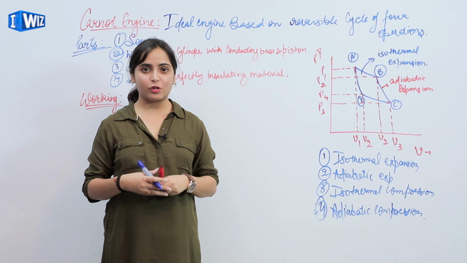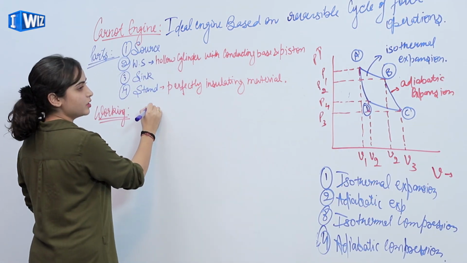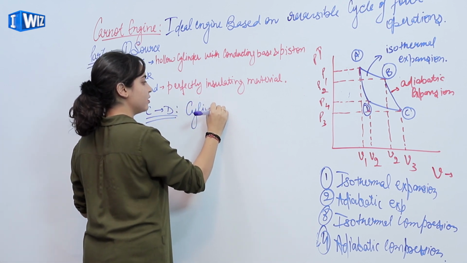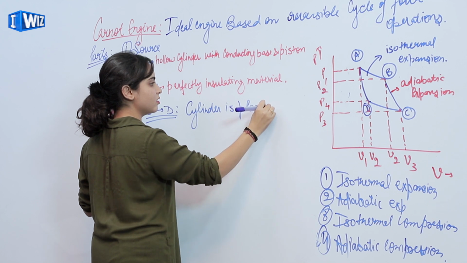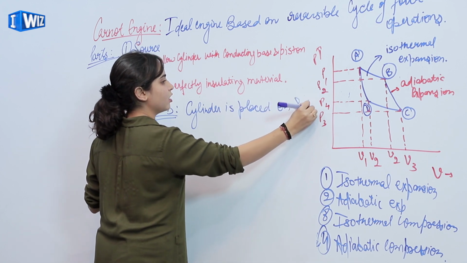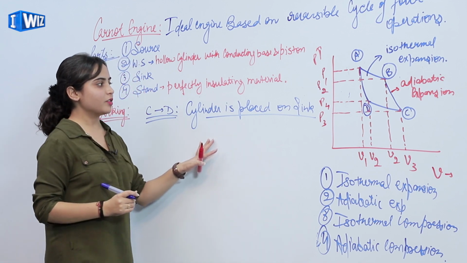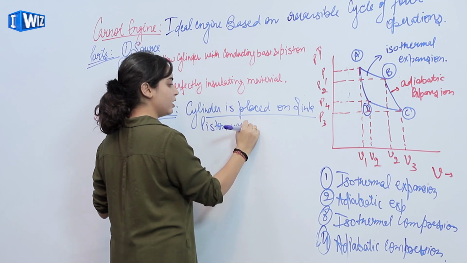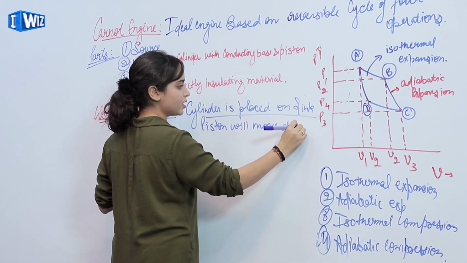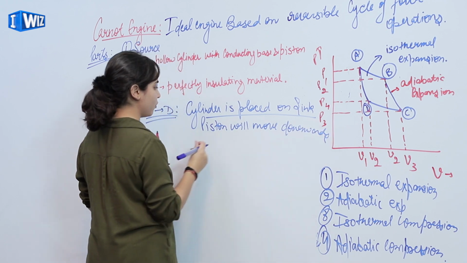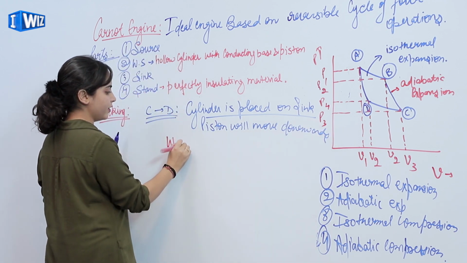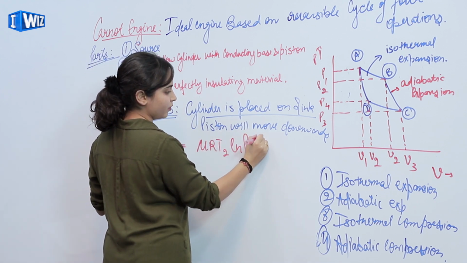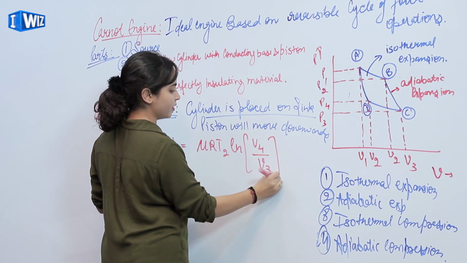Now we'll place the cylinder on the sink. So curve C to D. The cylinder is placed on sink, so the heat will transfer from cylinder to the sink. So the piston will move downwards and the work is given by mu R T2 ln V4 upon V3.